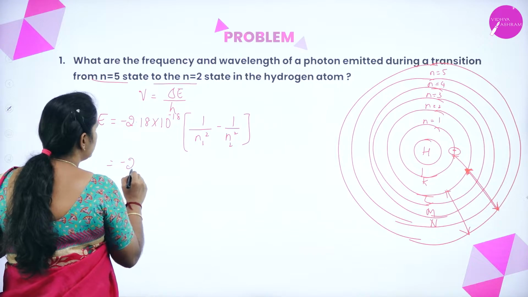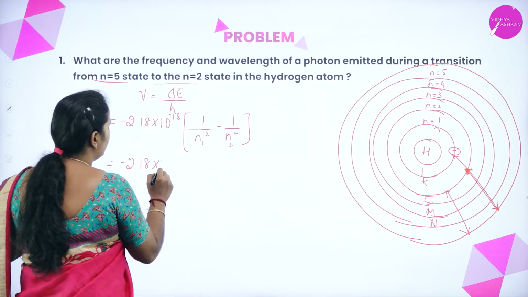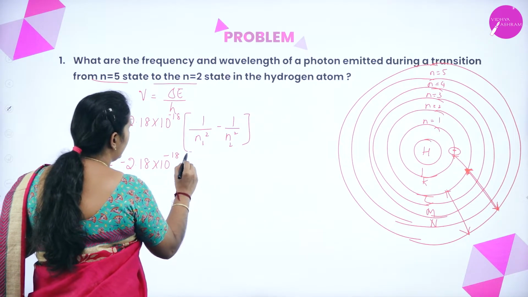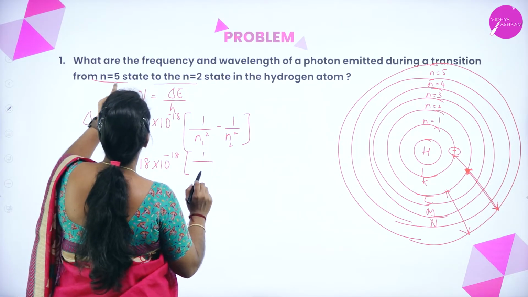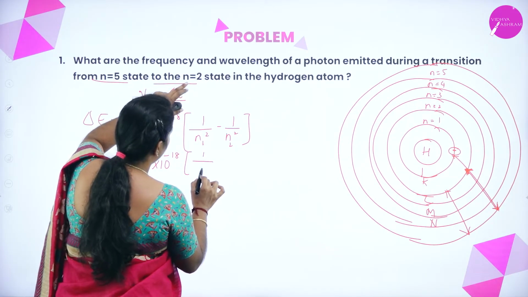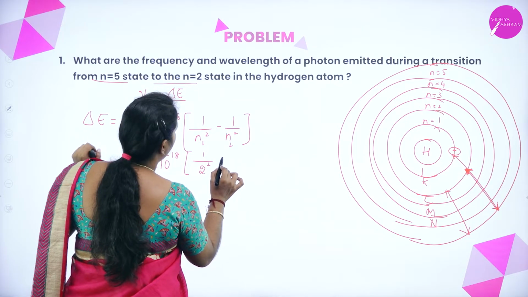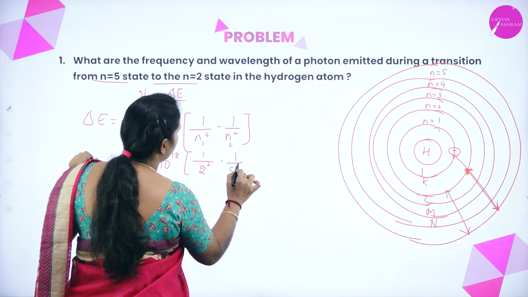It is minus 2.18 into 10 to the power of minus 18 into (1 divided by n1 square minus 1 divided by n2 square), that is 1 divided by 2 square minus 1 divided by 5 square.